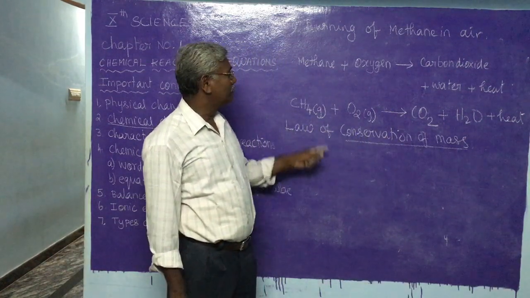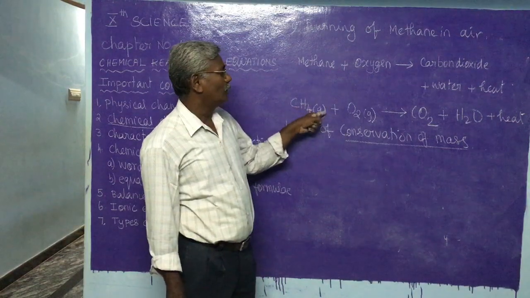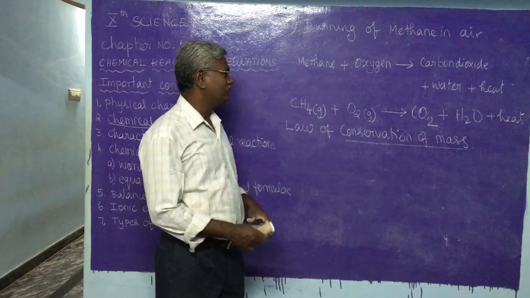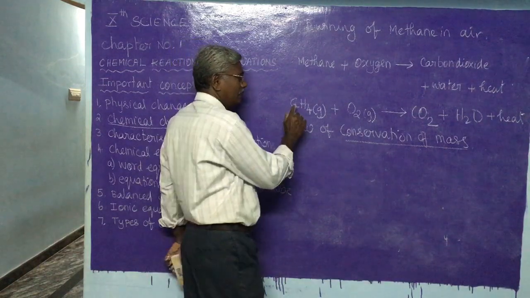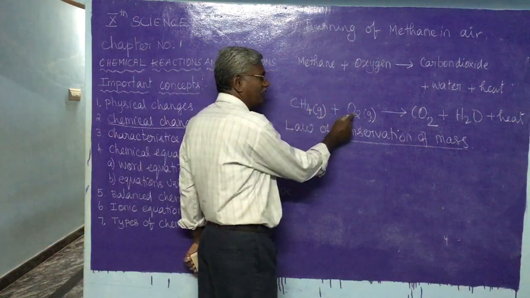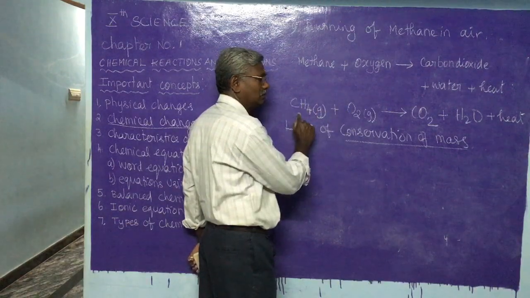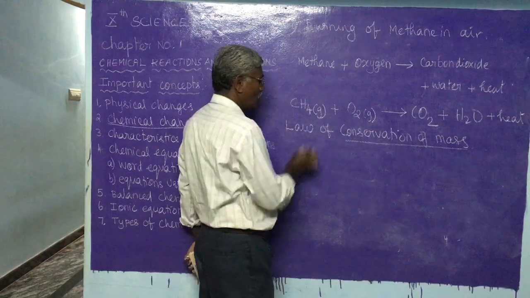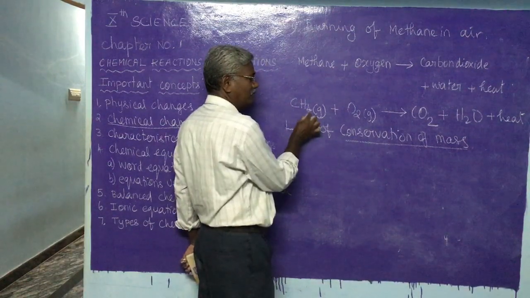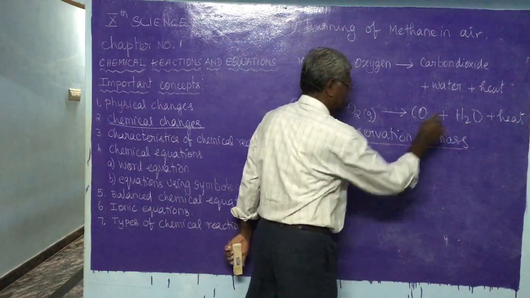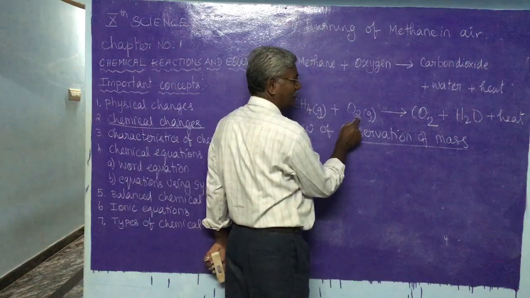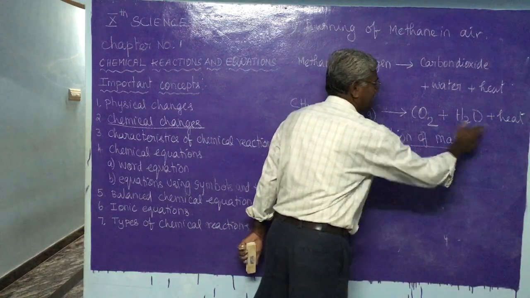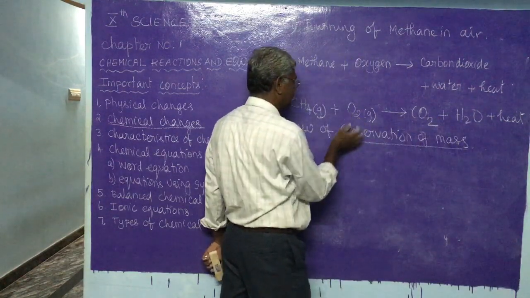How can we ensure that this equation follows the law of conservation of mass? First we have to see the number of atoms of each kind. One carbon here and one carbon here. Four hydrogen here, and here only 2 hydrogen. And here 2 oxygen, and on the right 2 oxygen and 1 oxygen. Total on the right hand side we have 3 oxygen, here only 2 oxygen.